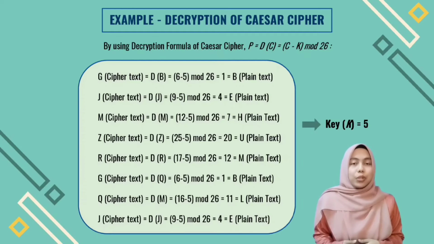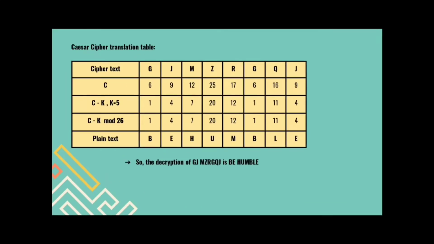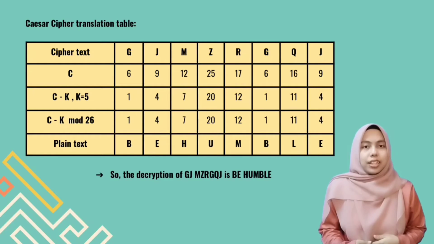By the way, we also set the key equal to 5. To explain more about this example, let's see the next slide. For the ciphertext, the code that we need to translate is GJMZRGQJ. First, we need to translate the code or characters to numbers.